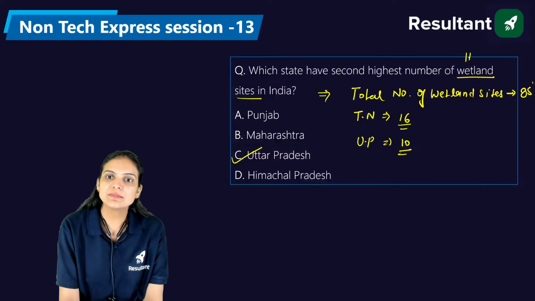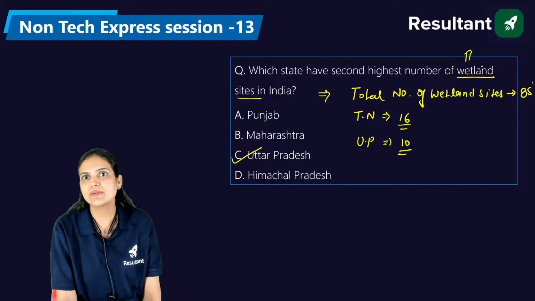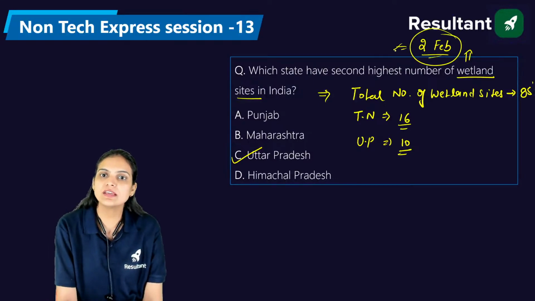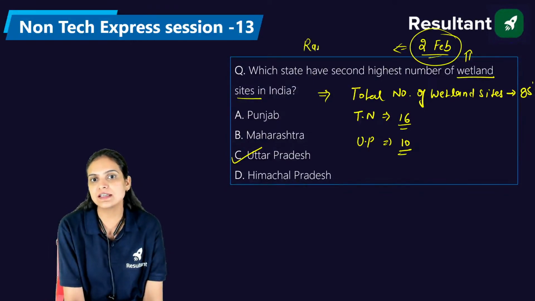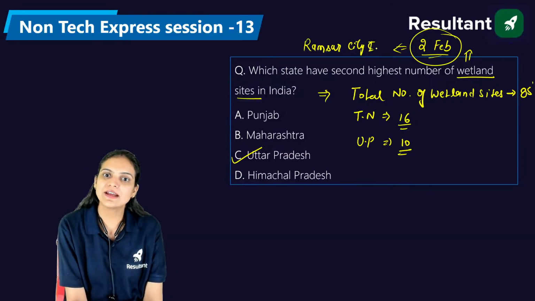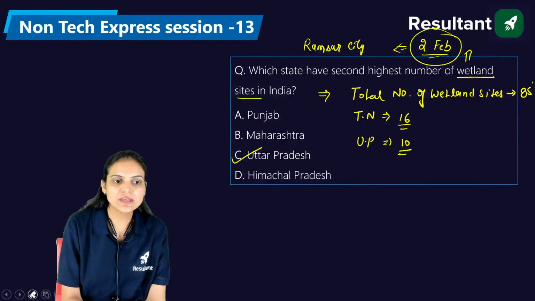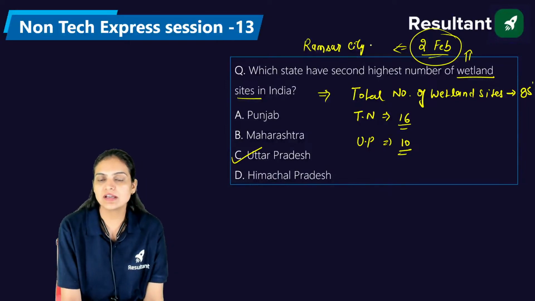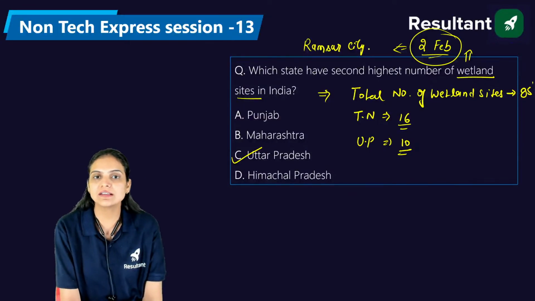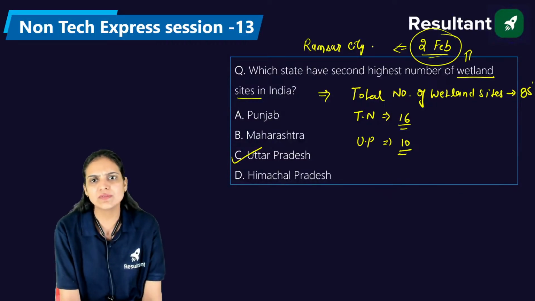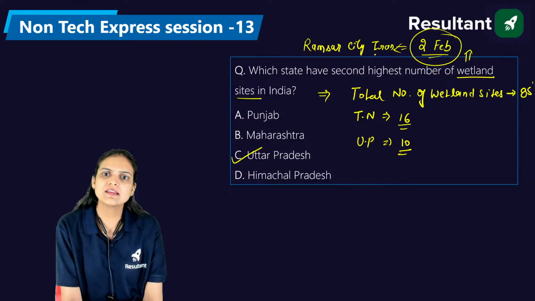So on which date do we generally celebrate Wetland Day? Anyone, any idea? Very good, Venkat. We celebrate it on February 2nd, and it started from the city of Ramsar in Iran. So basically, the right approach to understand this question is that the wetland sites we have in India number 85, and the Ramsar site or wetland sites progress started from the year 1971 in Iran, where the city Ramsar was located.